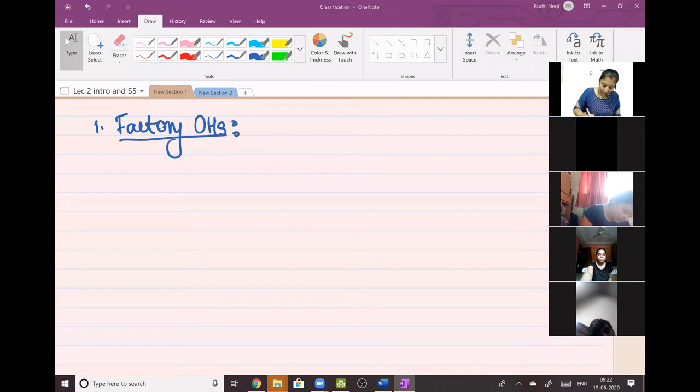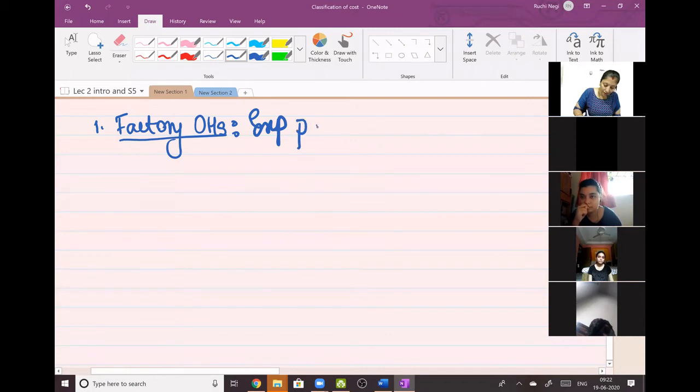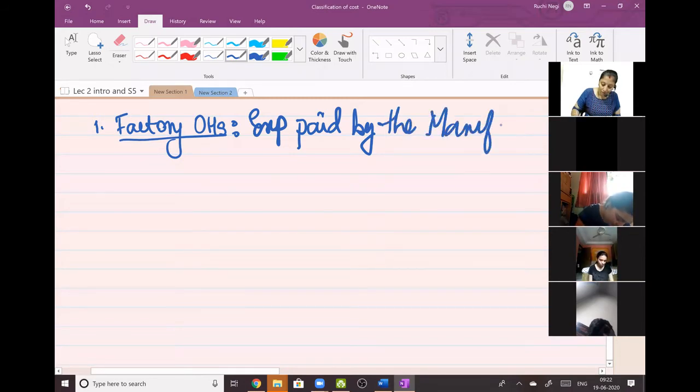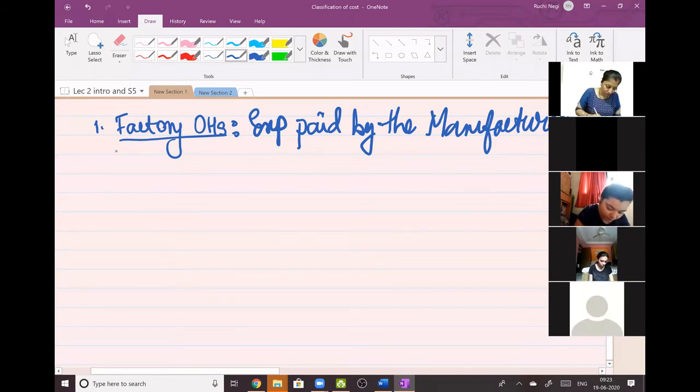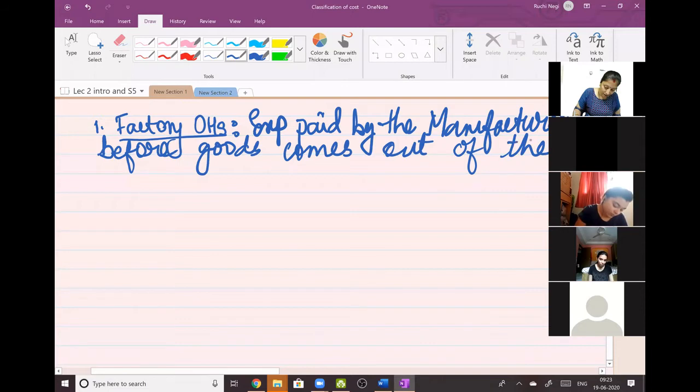It is an expense paid by the manufacturer, I mean before goods come out of the factory gate.